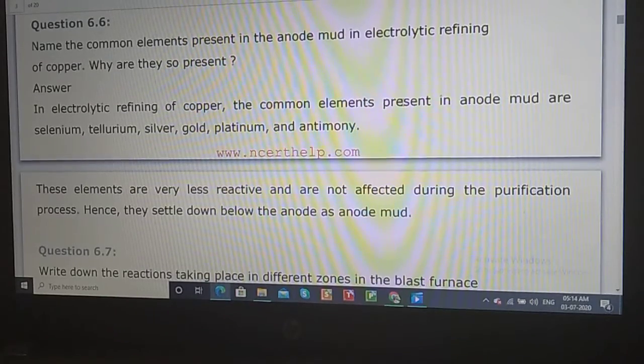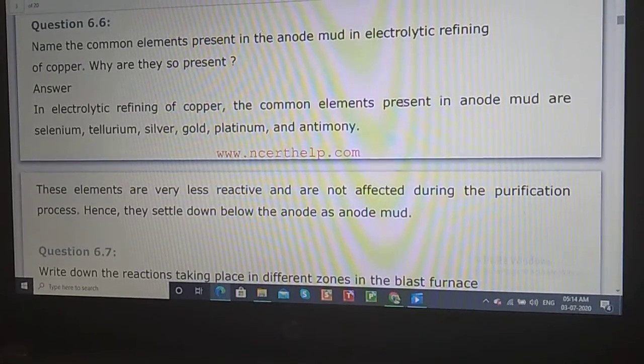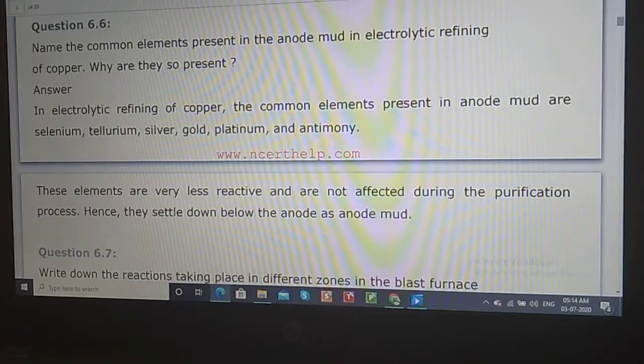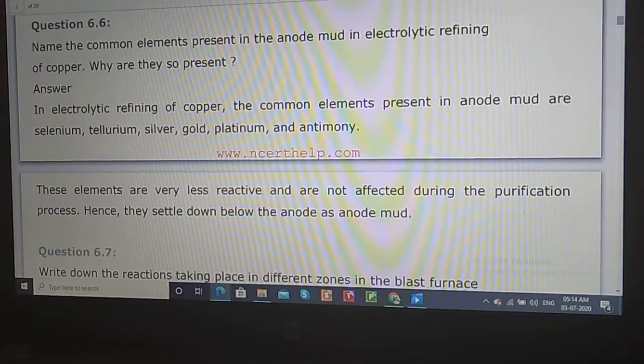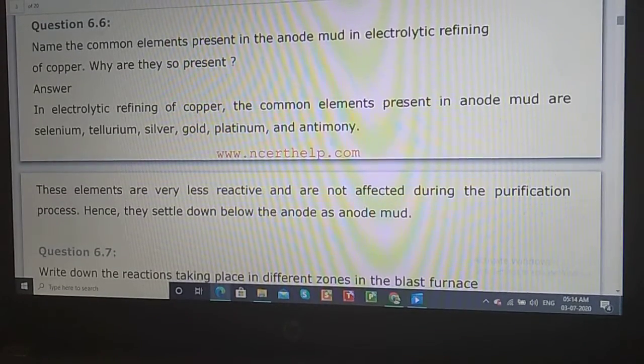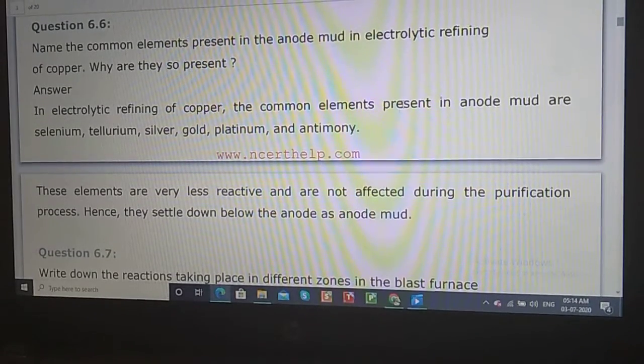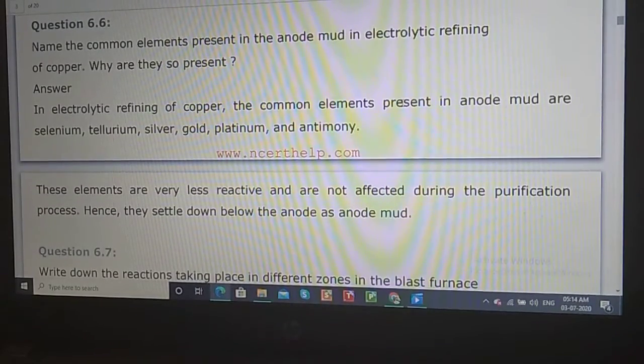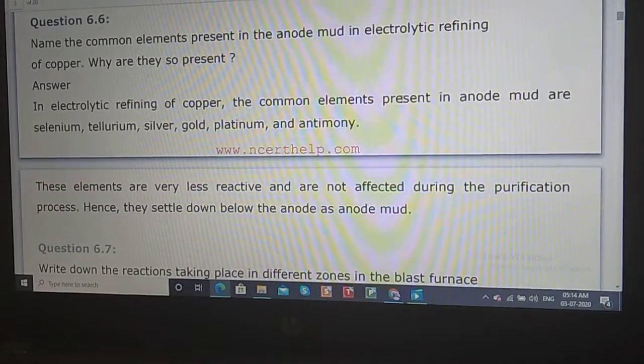Since platinum is there, gold is there, silver is there, they are known as inert metals. They are very less reactive. So if they are very less reactive, they are not affected during the purification process. Whenever you do electrolysis, they will not get reduced on the cathode. So what will be there, student? They will be as it is. You can come to the board for a little bit of understanding.